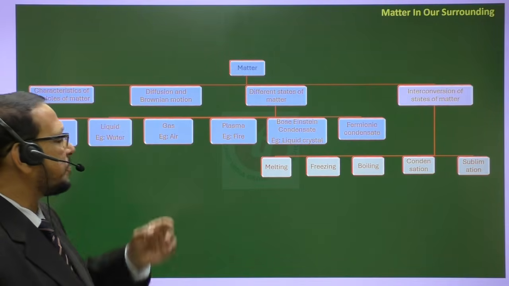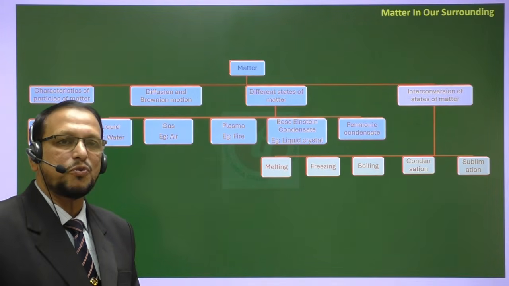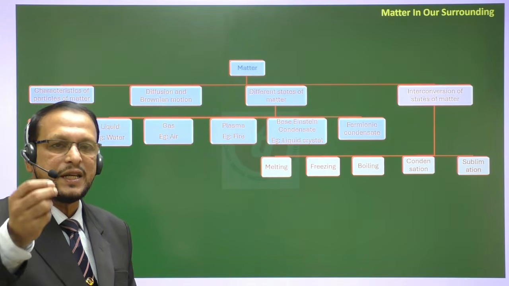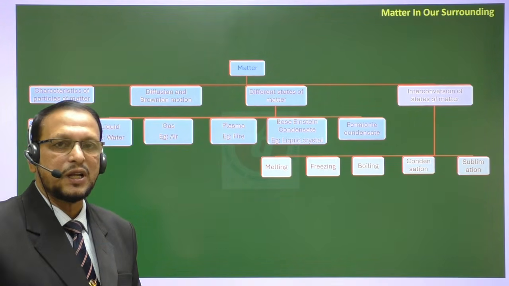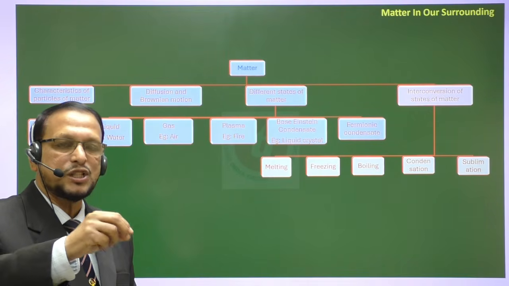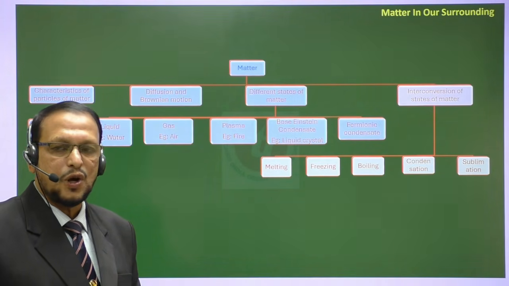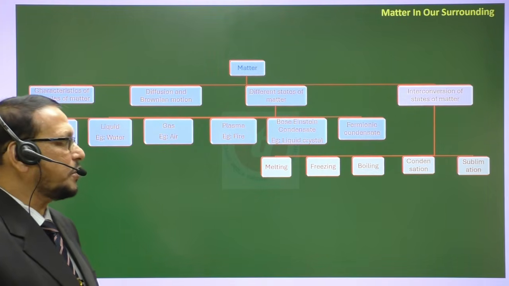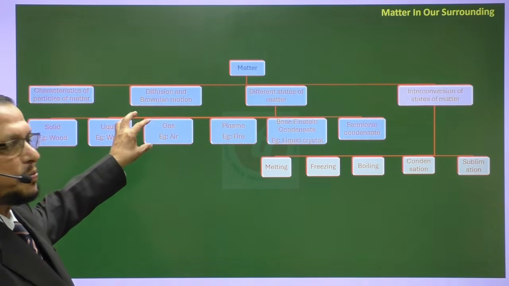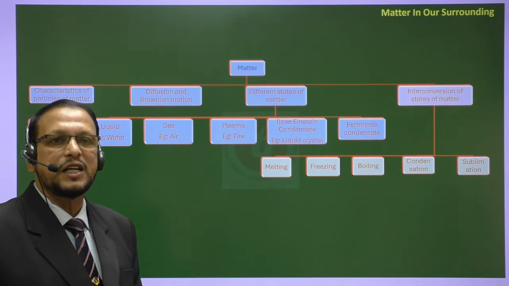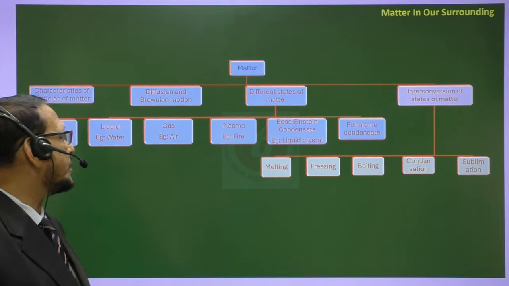Now, diffusion and Brownian movement. Diffusion means, suppose you put ink, blue ink, in a glass of water, and the ink is distributed throughout the whole glass of water. That is diffusion. So diffusion means molecules moving from higher concentration to lower concentration.